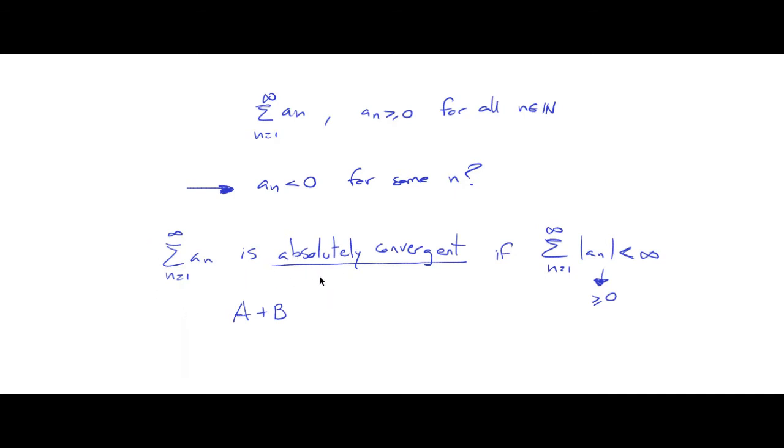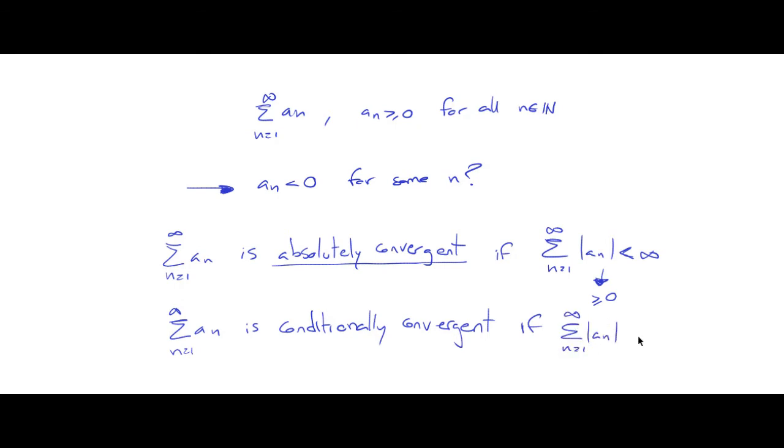But if they're not absolutely convergent, so if this is not true, then these series are called conditionally convergent. So a series is conditionally convergent if the series of the absolute values is divergent. Conditionally convergent.